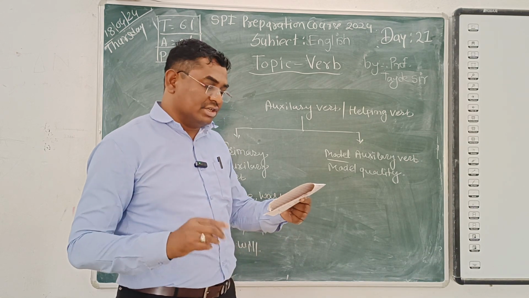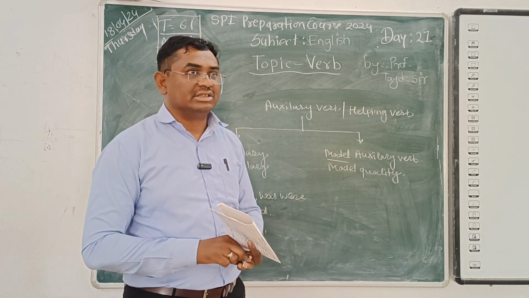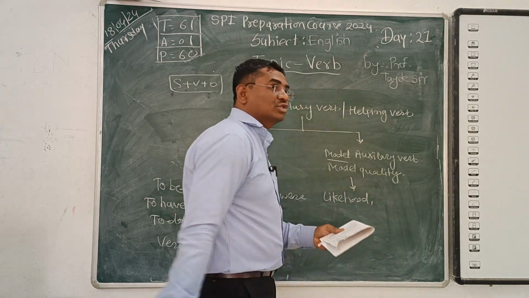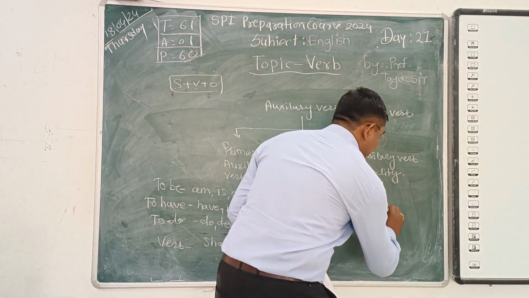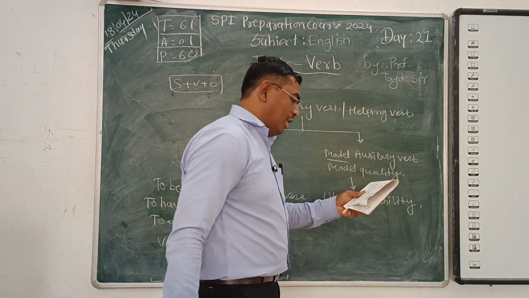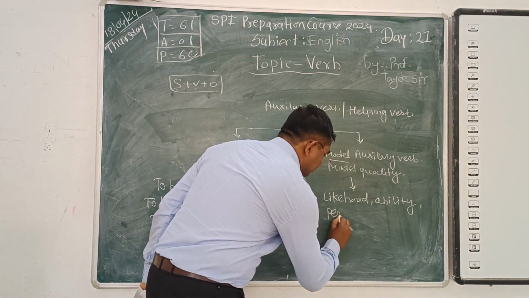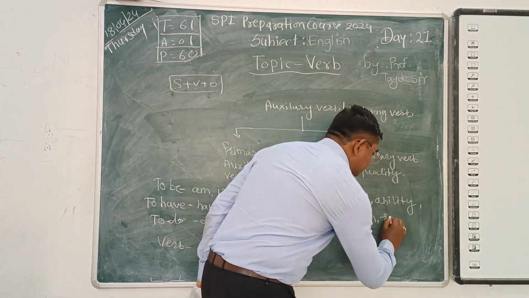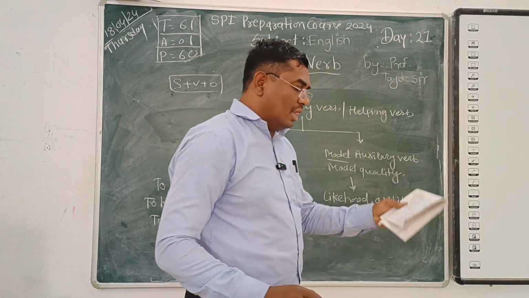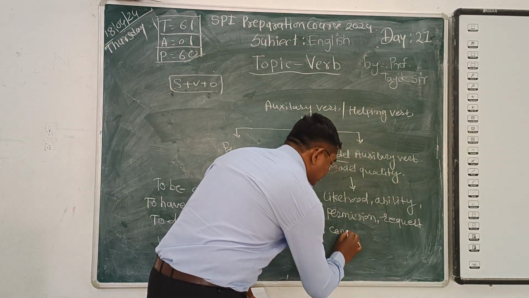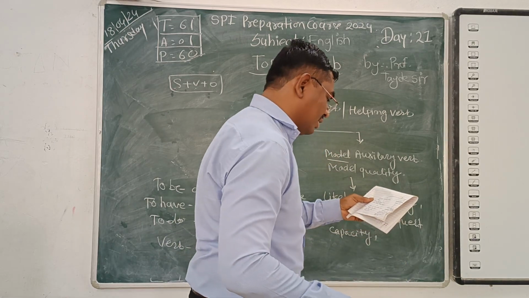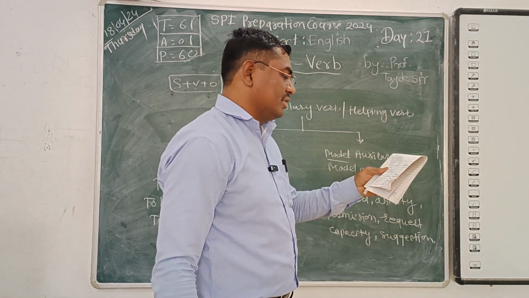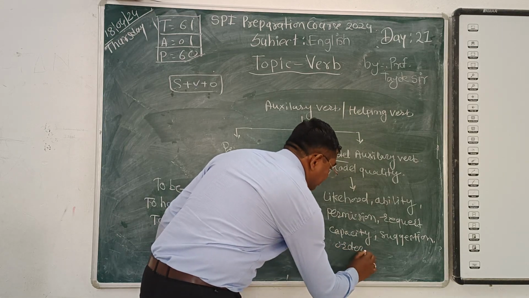Modal auxiliary verbs indicate the quality, the modal things to us, such as likelihood, ability, permission, request, capacity, suggestion, order, etc.